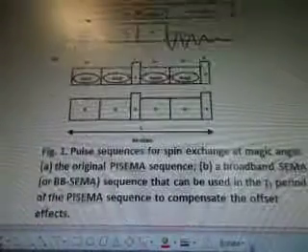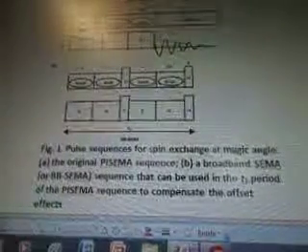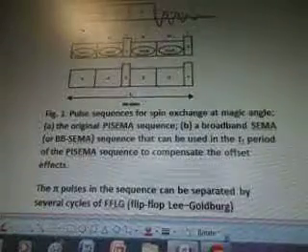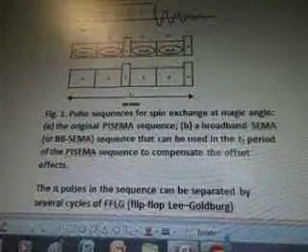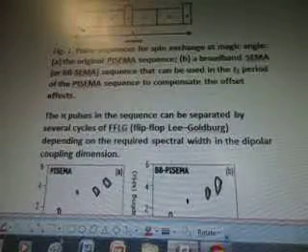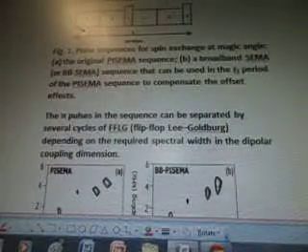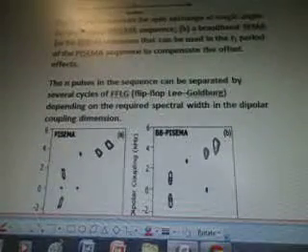So this is a pulse sequence for spin exchange at magic angle. The original PISEMA sequence is a broadband SEMA or BB SEMA sequence that can be used in the T1 period of the PISEMA sequence to compensate the offset effects. The pi pulses in the sequence can be separated by several cycles of FFLG or flip-flop Lee-Goldburg, depending on the required spectral width and the dipolar coupling dimension.